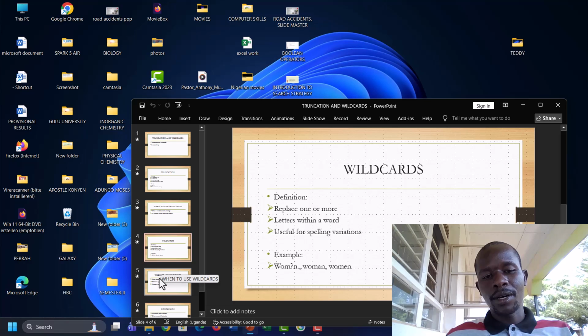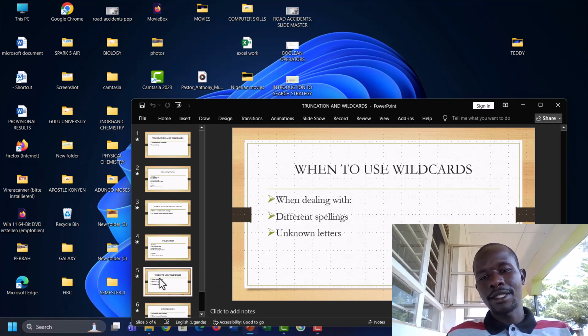Well, how do we use wildcards? We use them when dealing with different spellings of words, or unknown letters within the writing that are difficult for different kinds of learners to define at several times, meaning that it will be helpful to be used by all those people in different places.